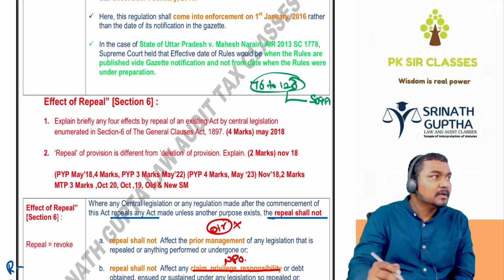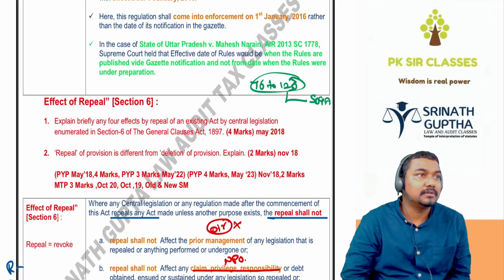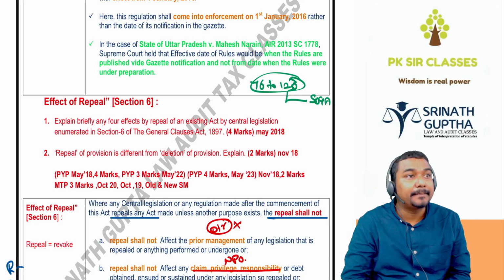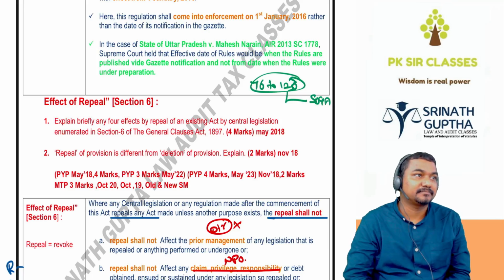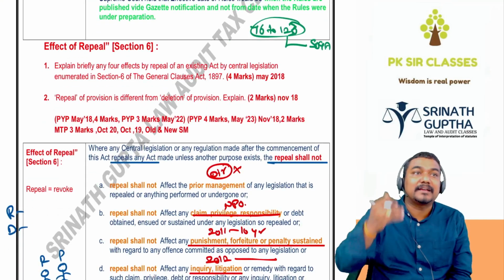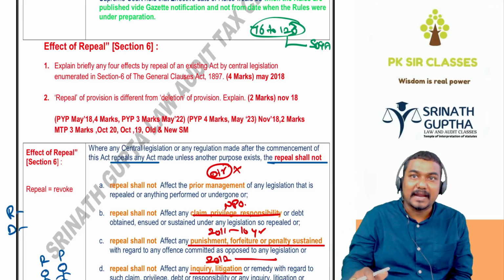So, for example, once upon a time we used to have the Companies Act 1956. It is repealed. Once upon a time we used to have the FERA. It is repealed. Repeal means removal of the act. Then beta, if an act is repealed, we will assume it never existed. It will never exist.